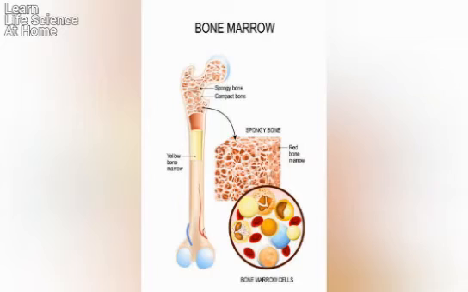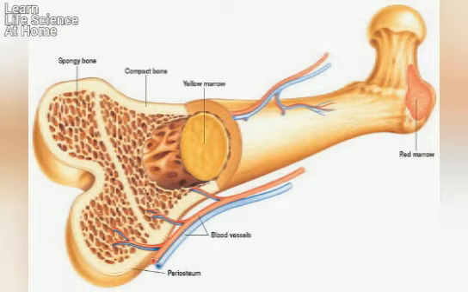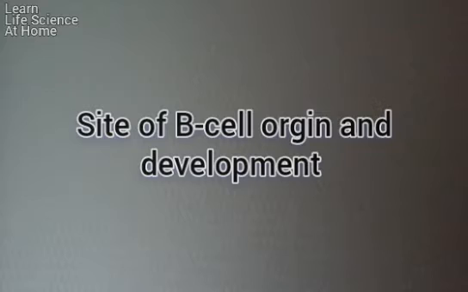Bone marrow. B cells originate and mature in bone marrow. Hematopoiesis, that is the production of blood cells, occurs in the bone marrow. In birds, B cells originate in the bursa of Fabricius. In humans and mice, bone marrow is the site of B cell origin and development.